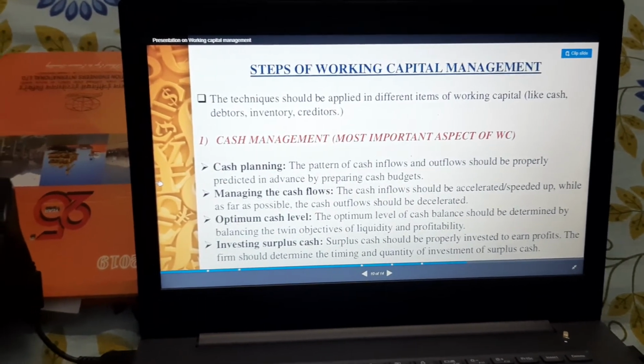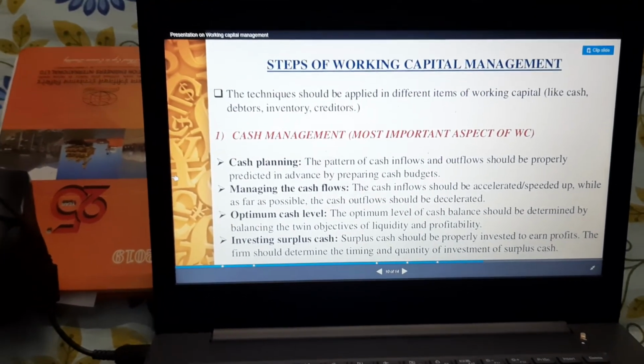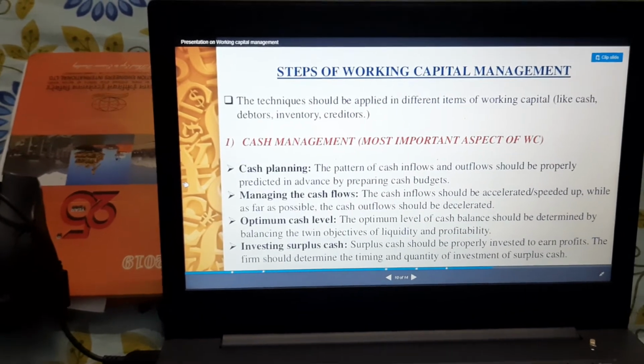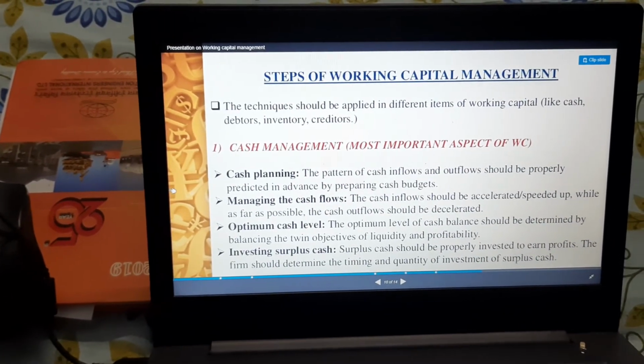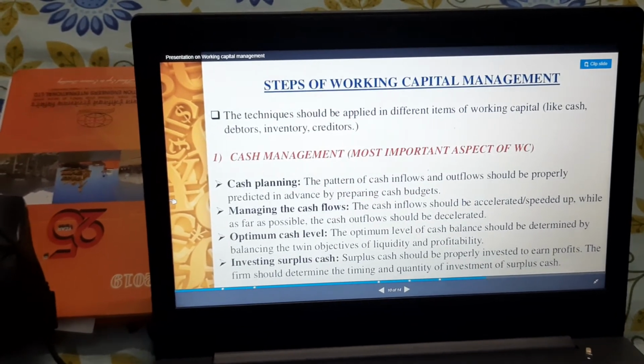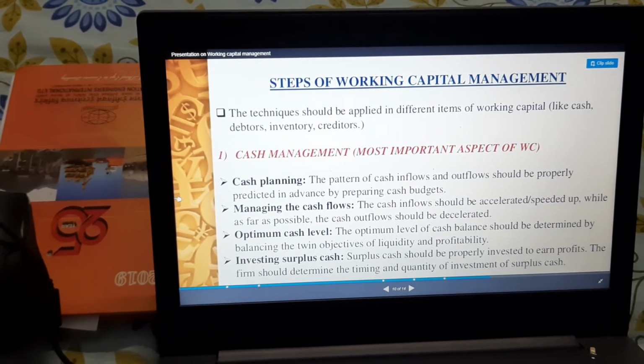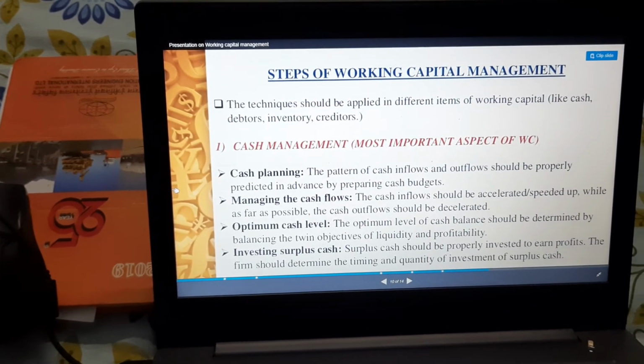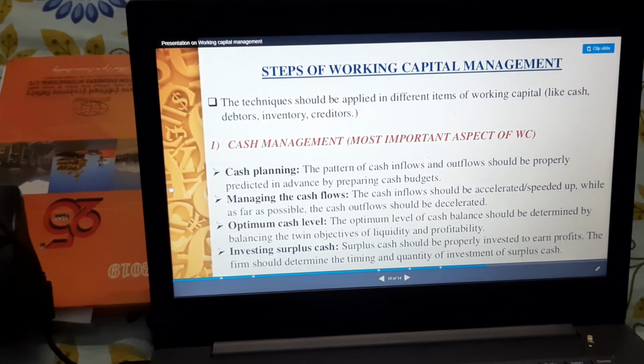Now what is cash planning? Cash planning is basically that the pattern of cash inflow and outflow should be properly predicted in advance. Managing cash flows means we should manage our cash flow by increasing our inflow and decreasing our cash outflow to the maximum.